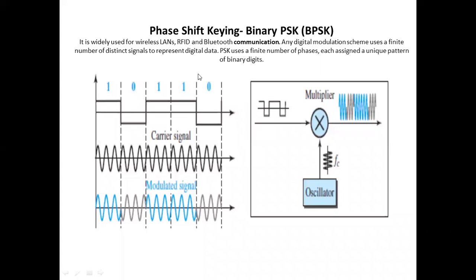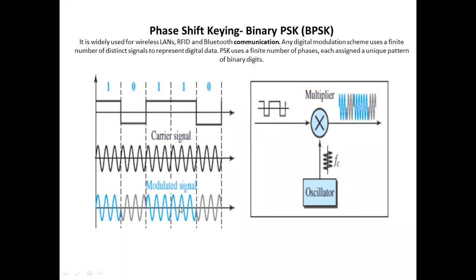You can see the signal for a high signal is as it is, and when there is a low signal, the phase has been changed. This black color waveform was starting from 0 degree, now it is starting from 180 degree. So exactly the phase of the signal is getting changed, and this concept is called phase shift keying.